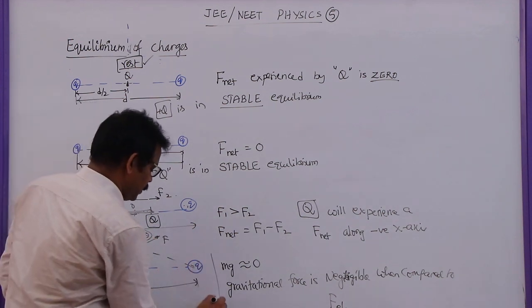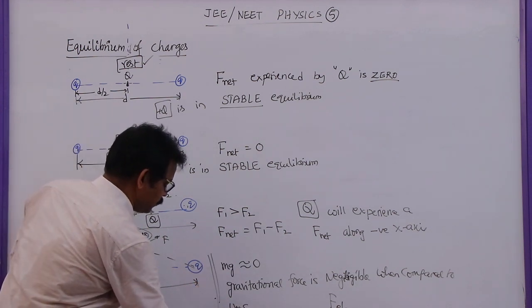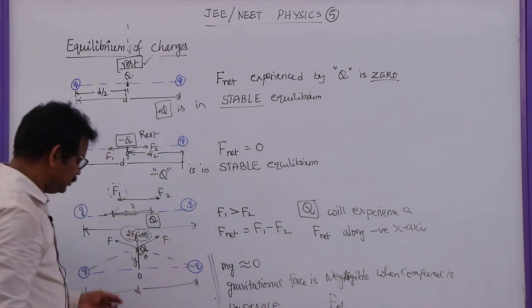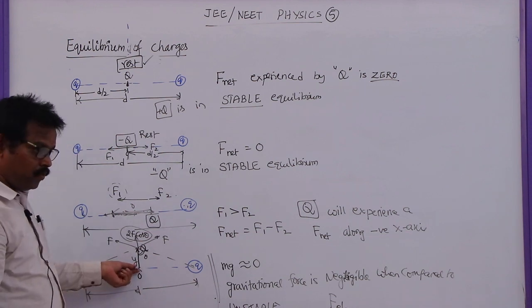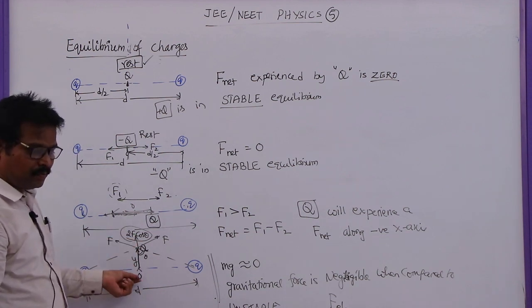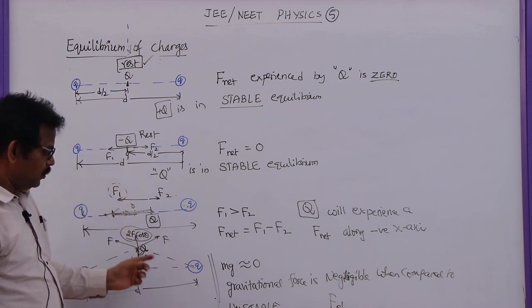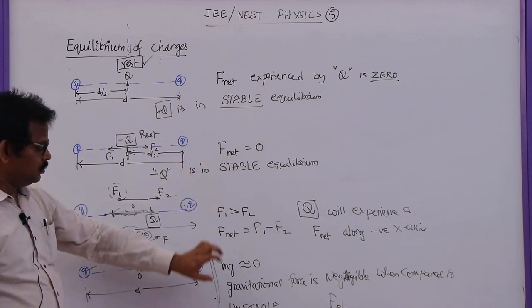So this is not in stable equilibrium, this is unstable equilibrium. Why? Because when the charged particle is displaced from its original position, it never comes back to its original position. It will continue to move away. So that's why it is said to be unstable. This is stable, this is unstable.